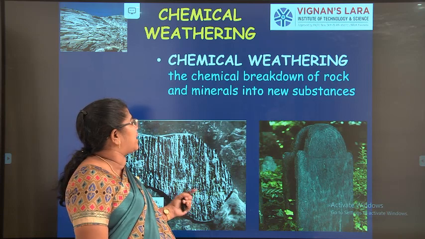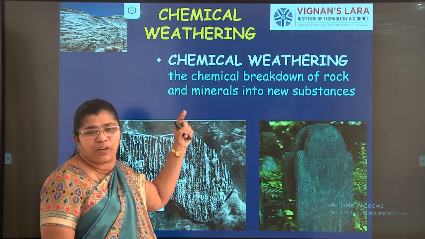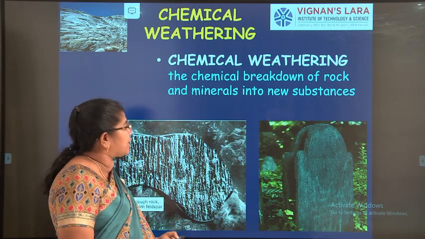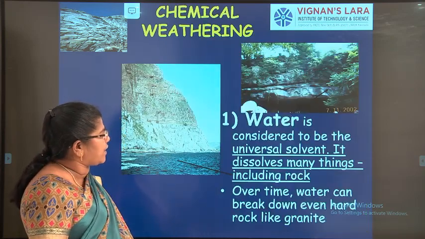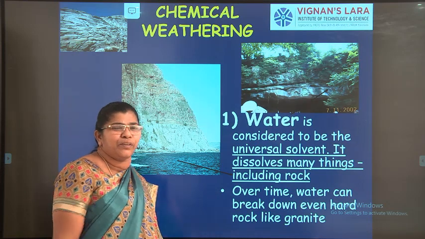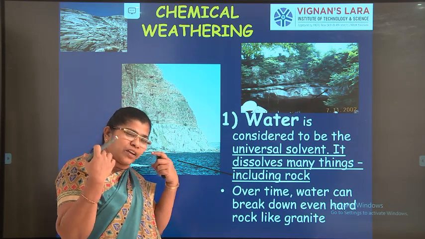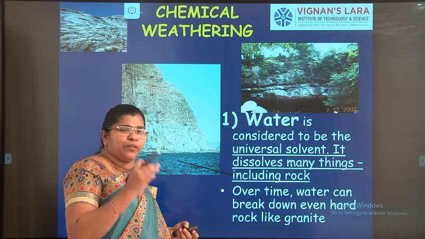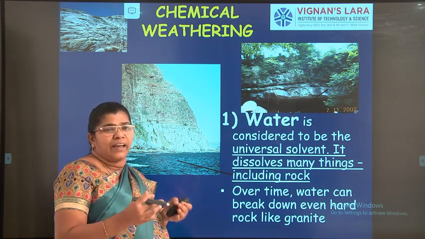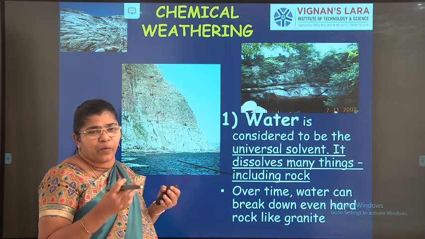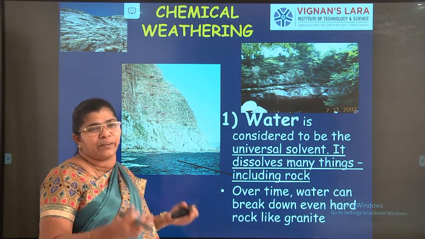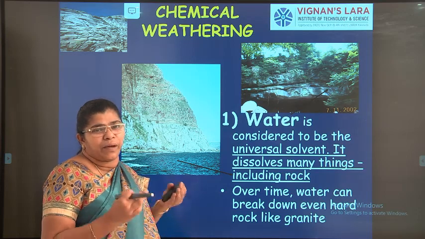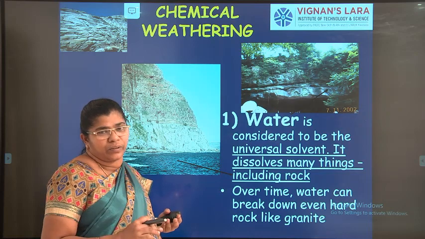Chemical weathering is the breakdown of rock due to chemical reaction. Water is considered to be a universal solvent. Everyone knows that water will dissolve anything. When a rock is underwater, in moving water, the particles in the rock will be dissolved by the water, by which the rocks get weathered out, right?